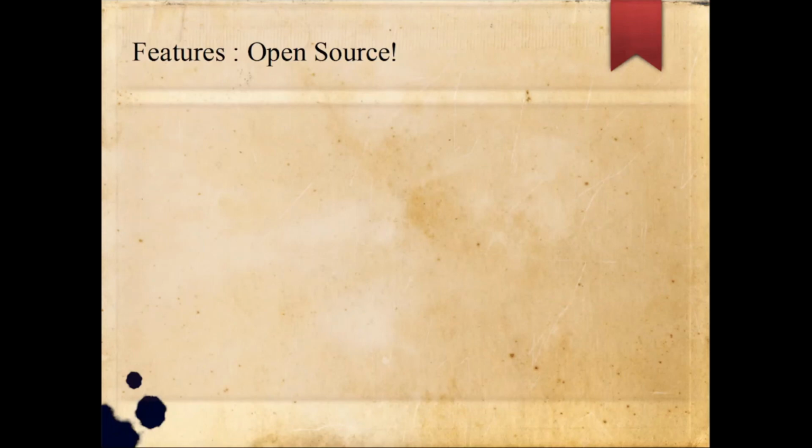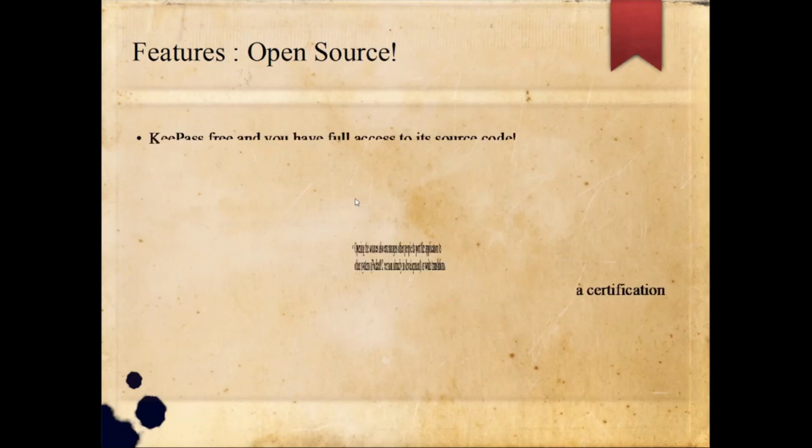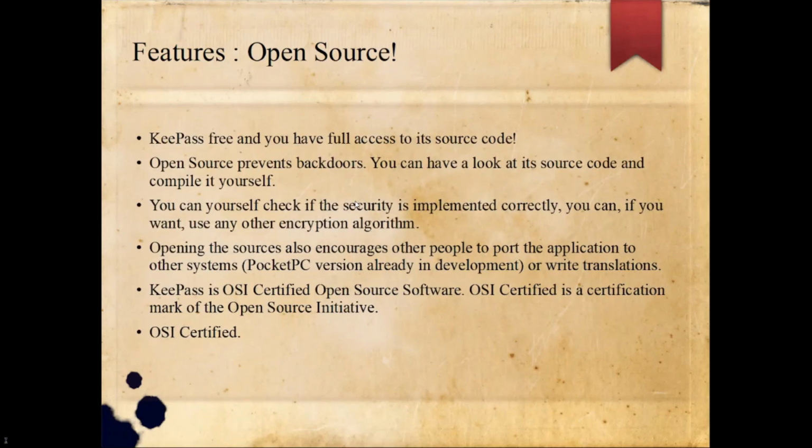The one and most important feature: it is open source. KeePass is free and you have full access to its source. Open source prevents backdoors. You can have a look at its source code and compile it yourself. You can check for yourself if the security is implemented correctly. You can, if you want, use any other